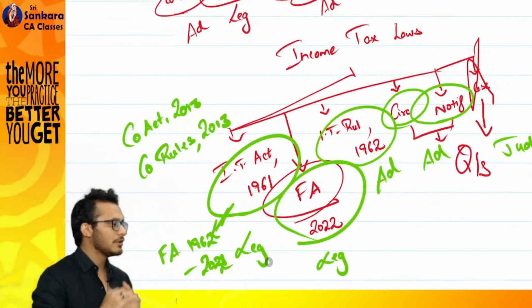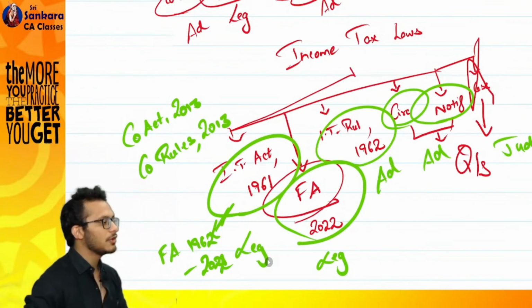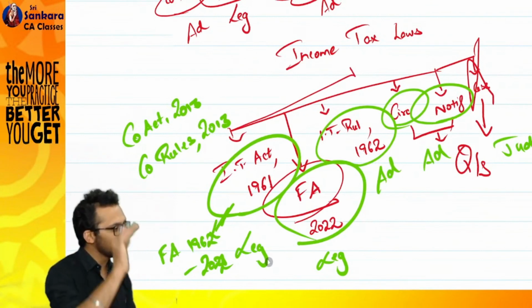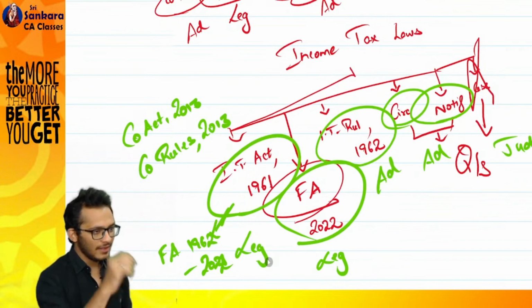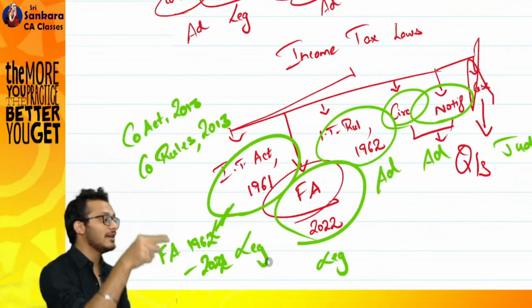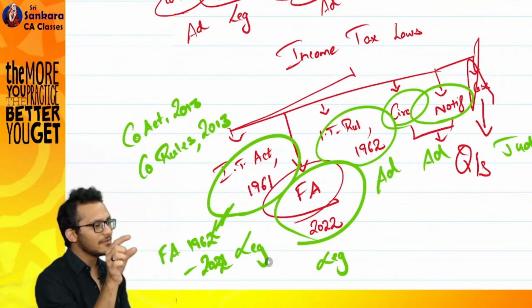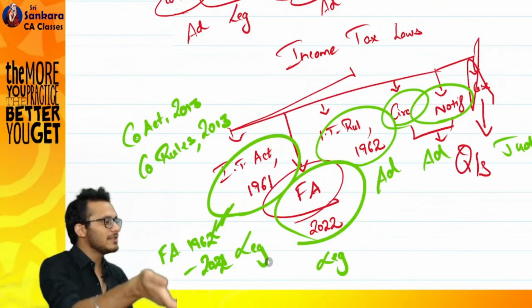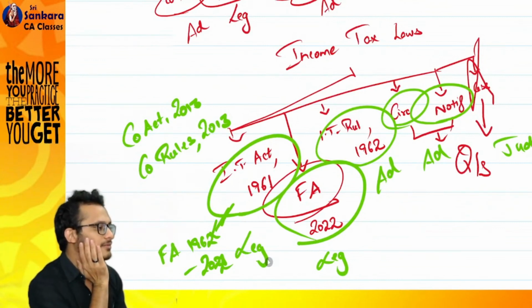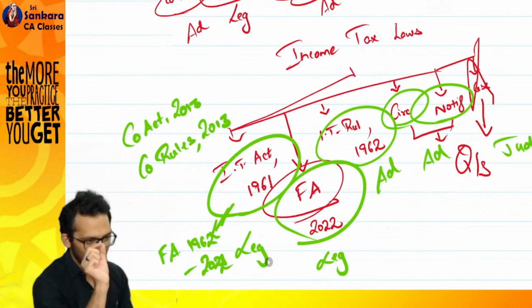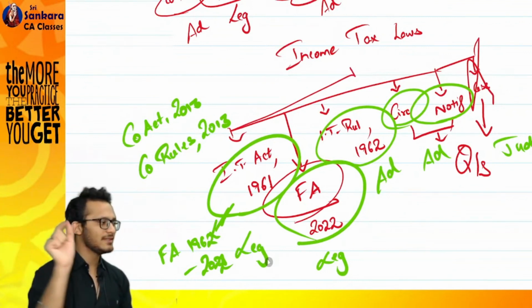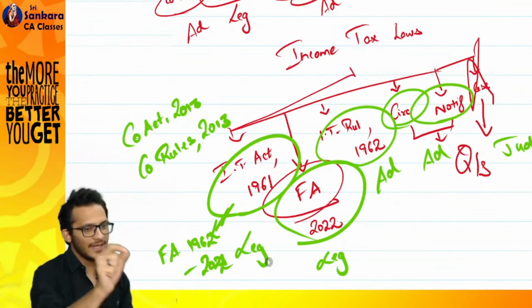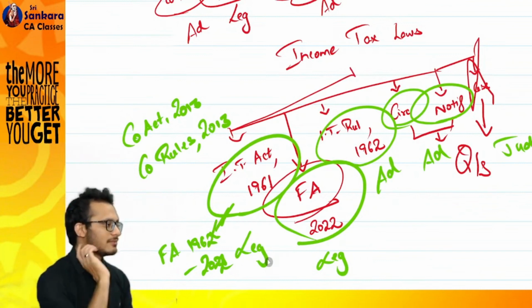It becomes very complicated to read. I'll show you someday what a Finance Act looks like. It is impossible for someone to understand. The Finance Act will not give you proper English. It will say, in section 2 of the Income Tax Act, 1961, for the word A, replace it with the word the. That is what the Finance Act looks like.